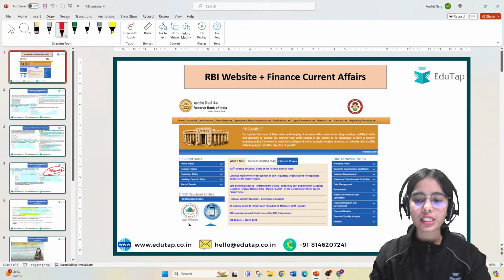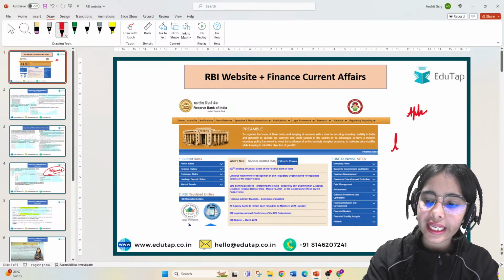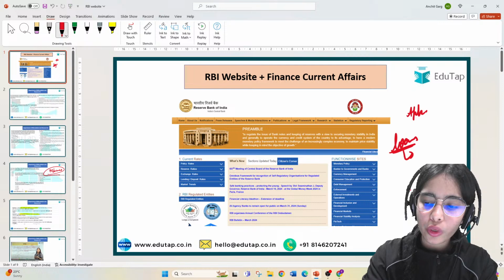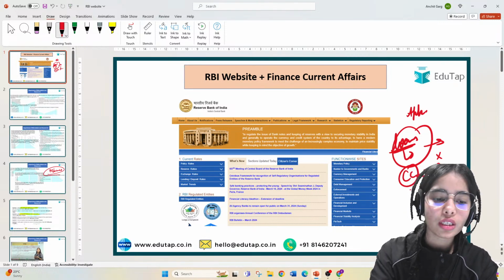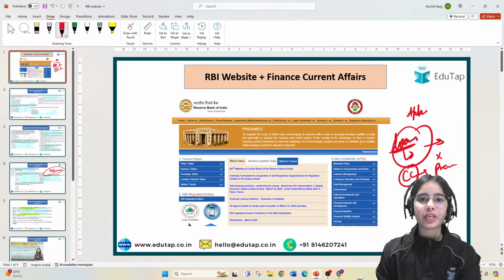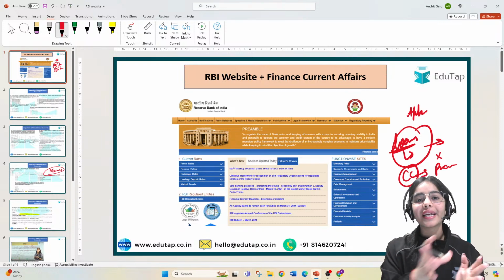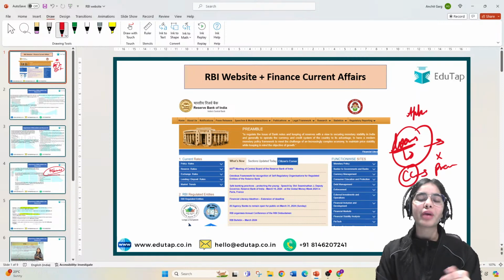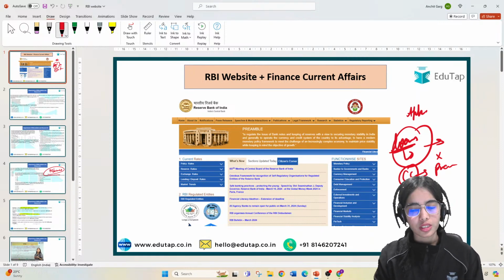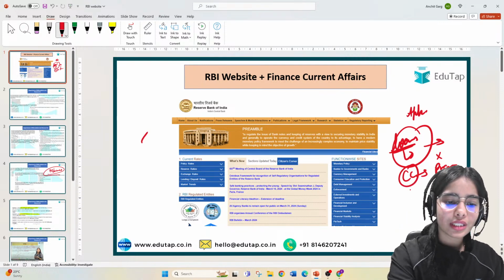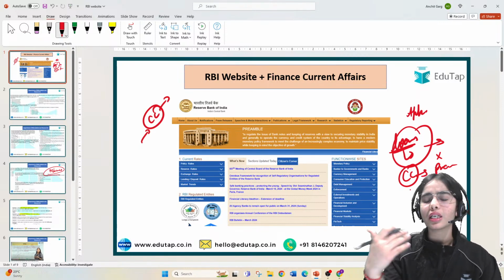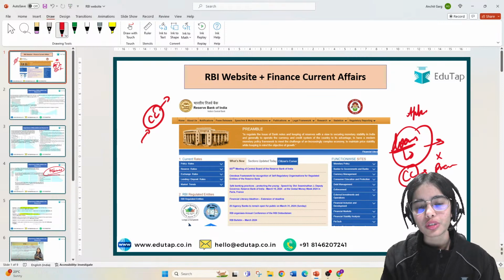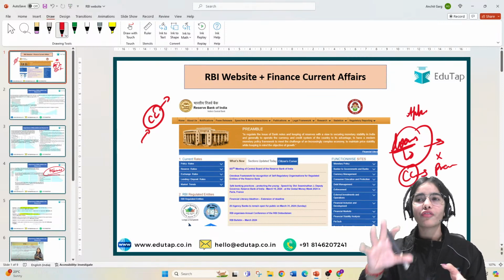So applicability is nothing else. It is like the loans. The loan regarding applicability, or the credit card regarding applicability, will not be applicable to the payments bank, or the deposit regarding applicability, that is taking the deposit in crores. So those guidelines will not be applicable on the payment bank, because the payment bank has the restriction of taking the deposits. So you have to remember that this notification regarding the credit card is being provided by which banks, or the debit card is being provided by which institutions. So through this you can get the trick of remembering the applicability.